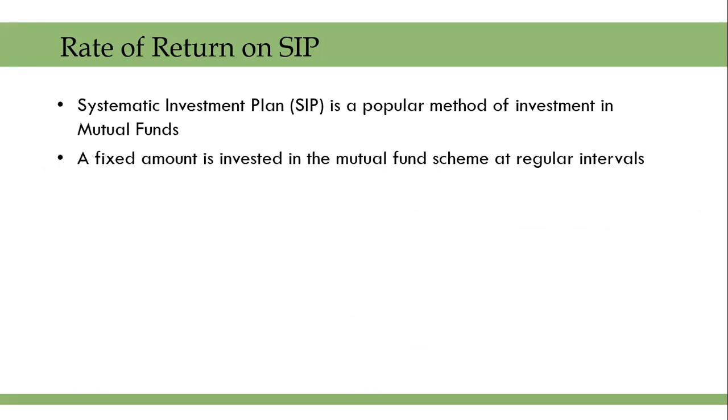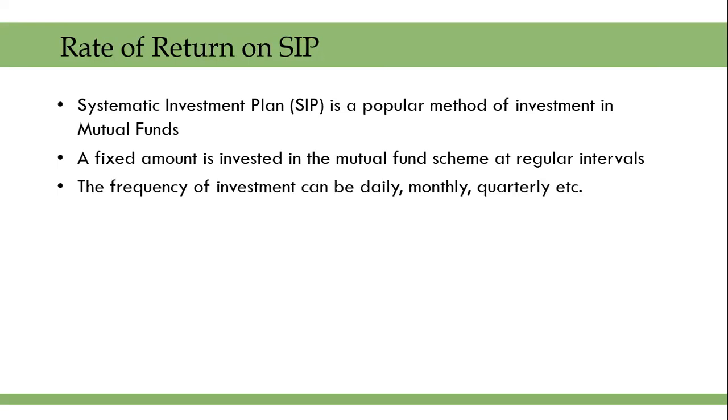What happens in an SIP is a fixed amount is invested in the mutual fund scheme at regular intervals. Now, SIP is considered to be an investment method which creates a discipline of investment in the investor, and it is also a method which helps in accumulating investments over a period of time by investing small amounts at regular intervals.